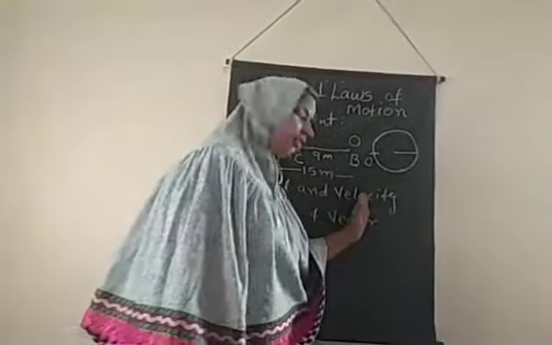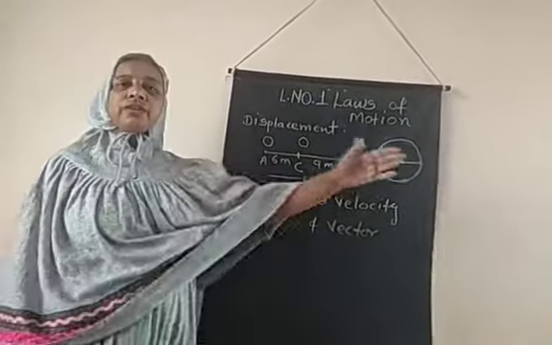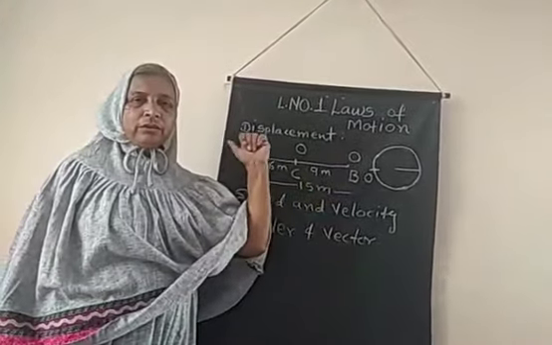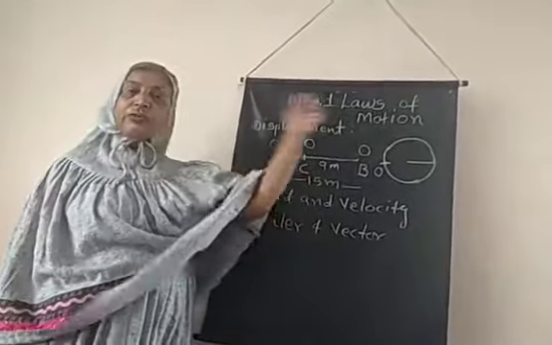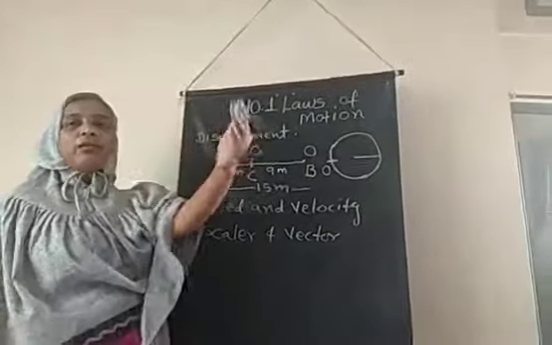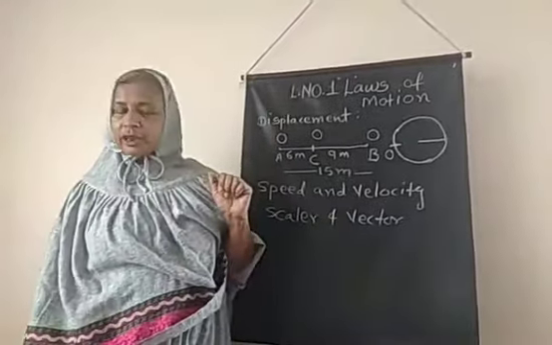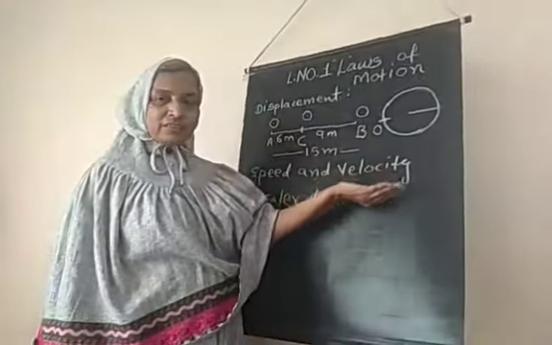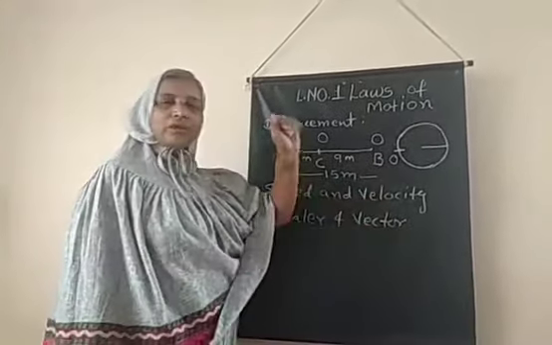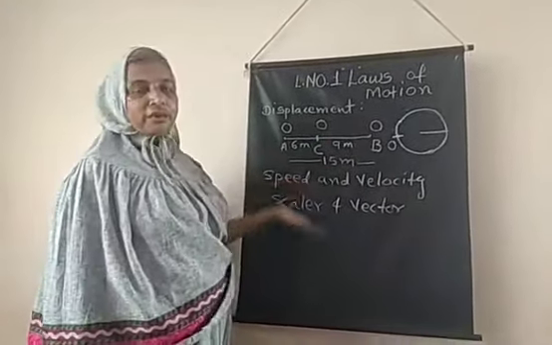But when we tell velocity, we are telling that the bike is moving in a particular direction at this speed. For example, while going to Nasik, first we select the direction in which the Nasik road is going. So that direction we are showing, and how many kilometers the distance is from the particular place to Nasik, that distance also we are giving. At the same time, the distance as well as the direction we are showing. That is why velocity is a vector quantity. So velocity is a vector quantity while speed is a scalar quantity.